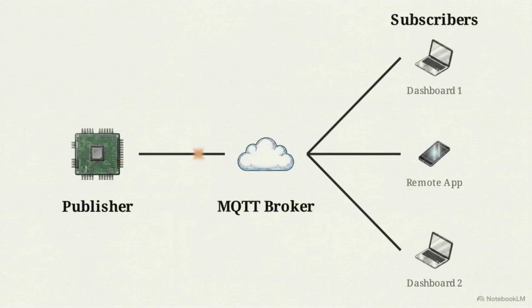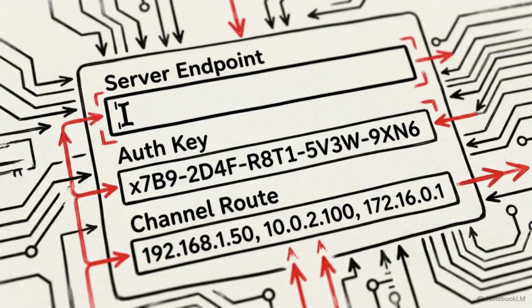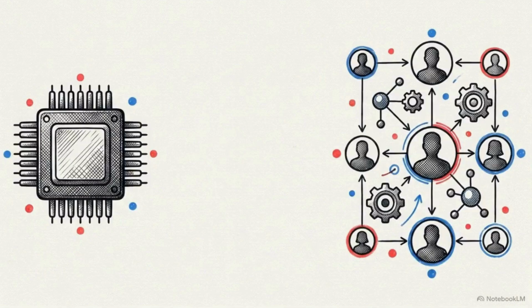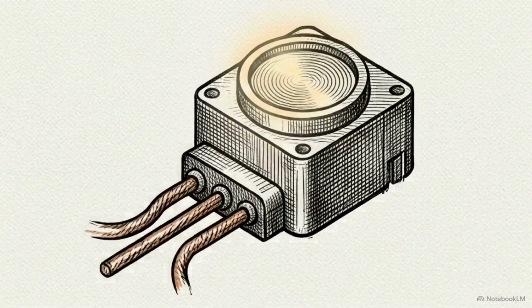This flowchart outlines the publish and subscribe model. Instead of the sensor trying to talk to the end user directly, it publishes its data once to a central MQTT broker. The broker then distributes it to anyone who has subscribed. Here on the Cloud Dashboard Configuration panel, we link the system together. You enter the MQTT broker address, specify the port, and type in the exact topic subscription name the sensor is broadcasting under. This model decouples hardware from users. The broker handles the traffic, feeding 50 different live dashboards, while the local sensor rests.